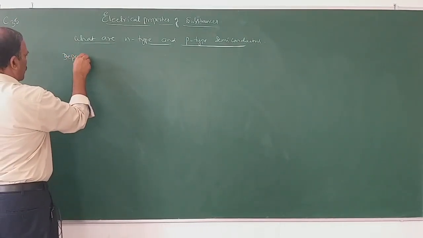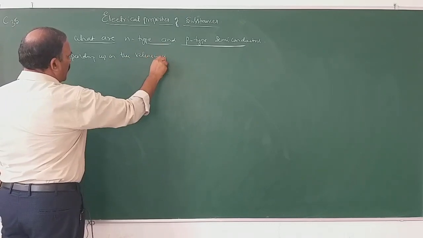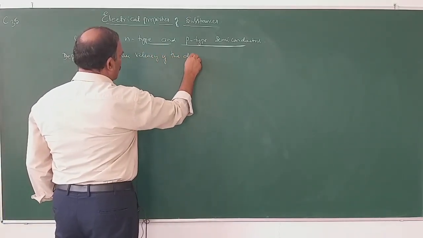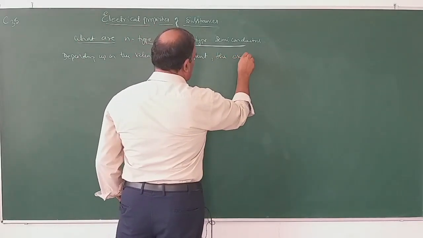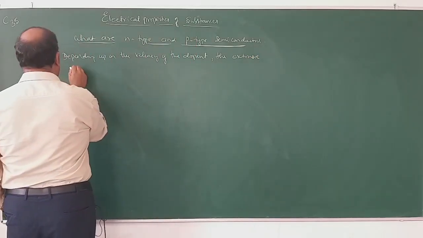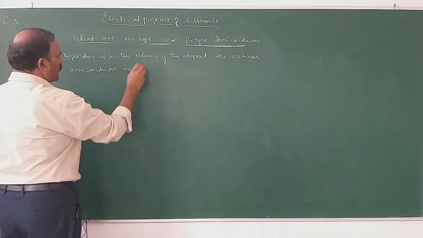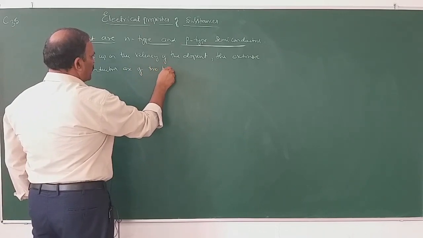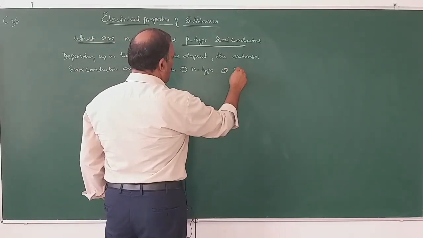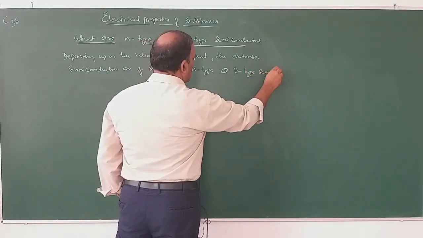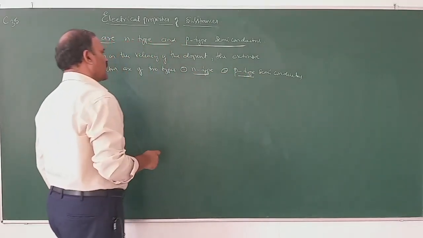Depending upon the valency of the dopant, the extrinsic semiconductors are of two types: number one, n-type, and number two, p-type semiconductors.